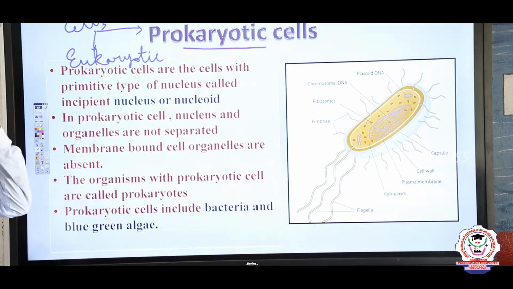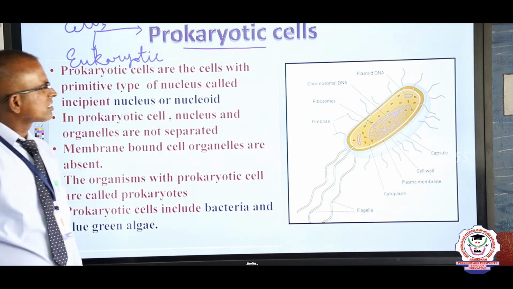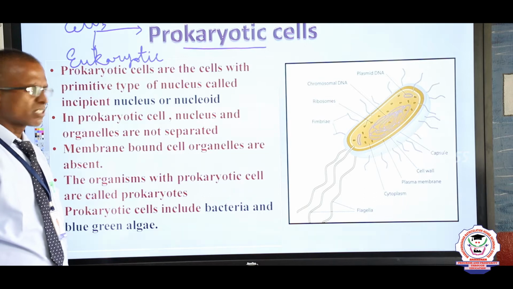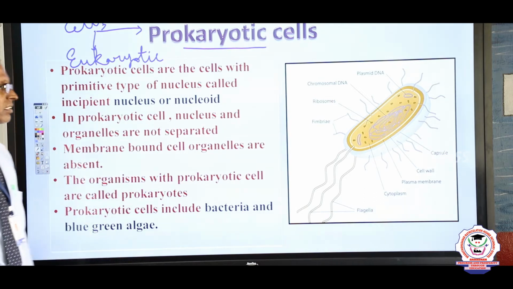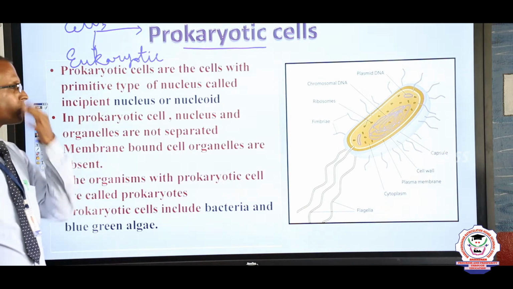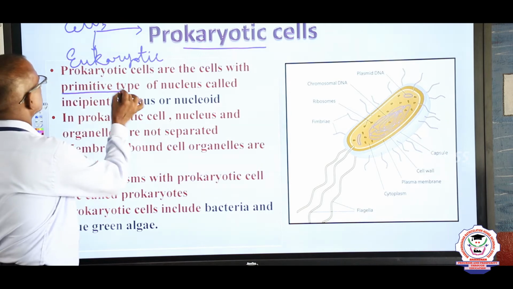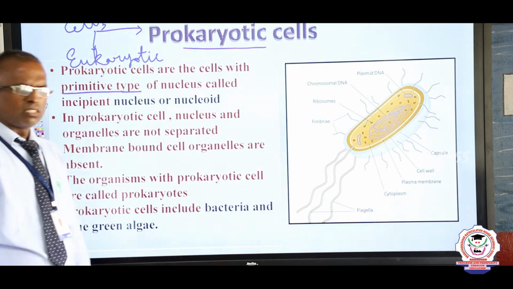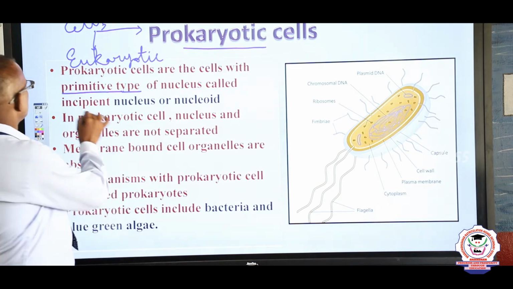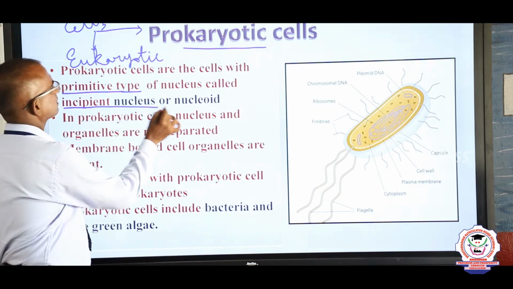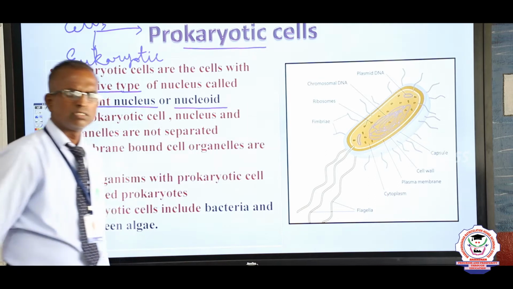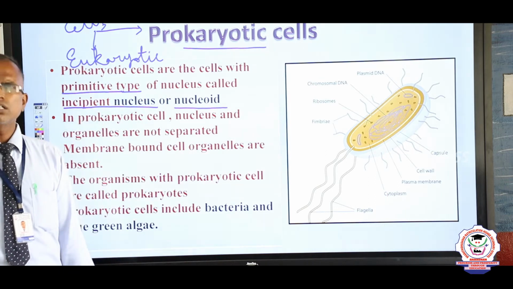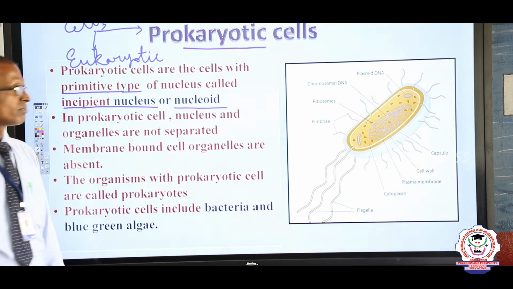Prokaryotic cells are cells with a primitive type of nucleus. That nucleus is called an incipient nucleus or nucleoid. In simple words, primitive.